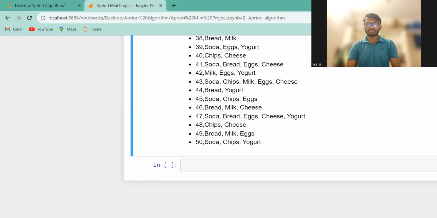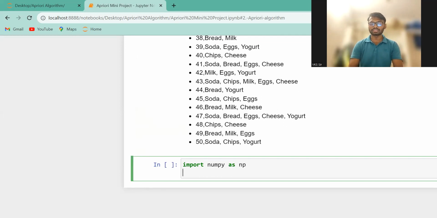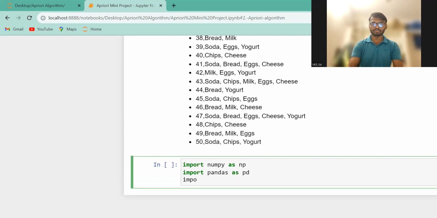Now just tell me, which library is very important? First of all, we have to import numpy as np. This is the minimum. Then import pandas as pd, and then import matplotlib.